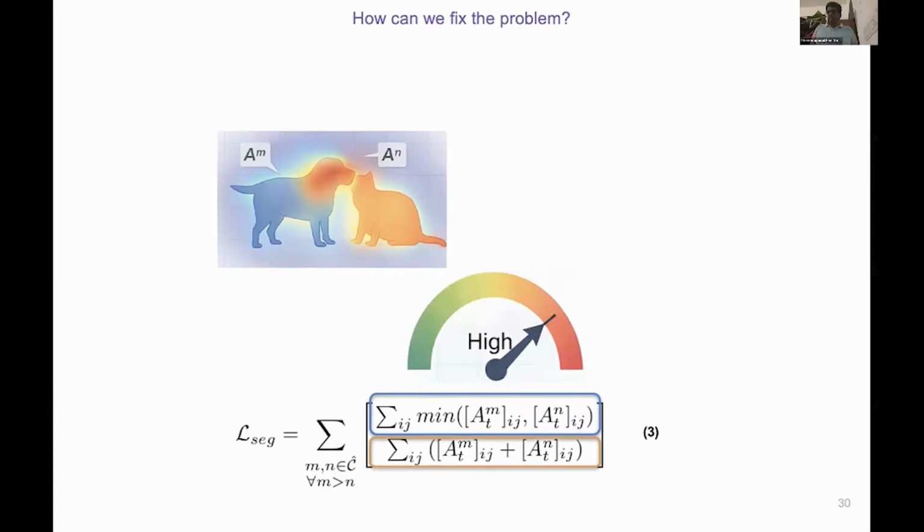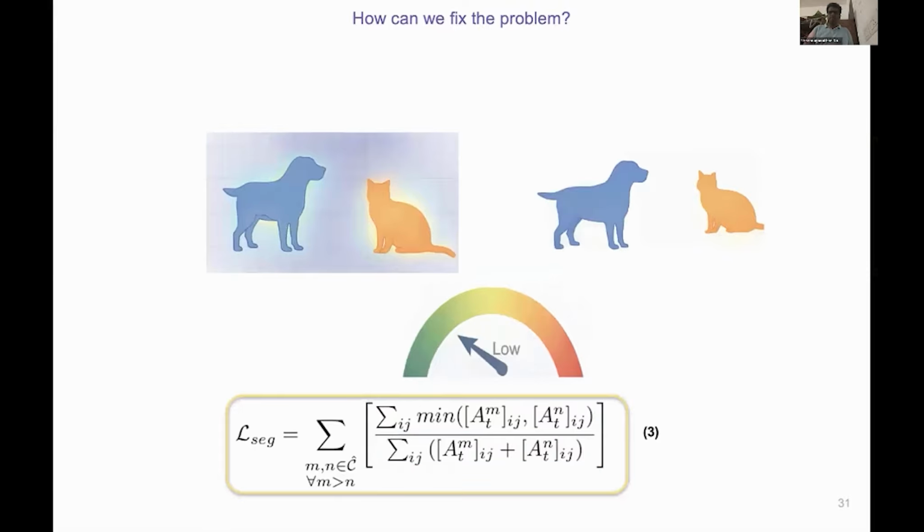Right. So when the attention maps overlap heavily, like in this picture, the loss reads high. So the gradient pushes the latent in a direction that separates the maps, something like this. After optimization, the maps for dog and cat cleanly separate over their respective silhouettes. The loss is now low, and as a downstream consequence, the generated image has both a distinct dog and a distinct cat. Concept fusion is solved. This is the first problem solved.